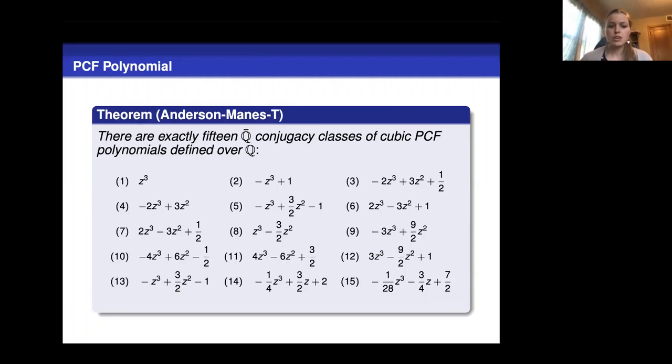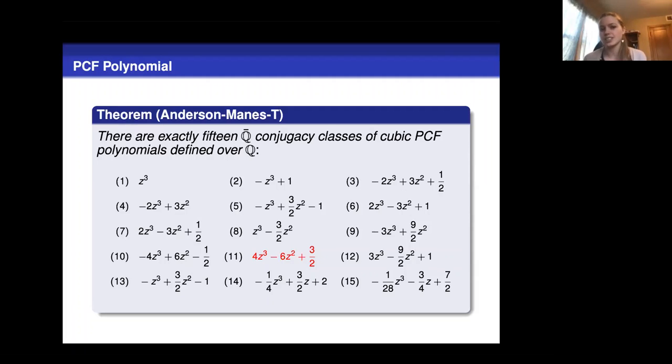Okay. Now when we're looking at this nice family of cubics, we notice a few things. So polynomials 1 and 2 are unicritical. They only have one critical point. So these were previously known and these are well understood, and they also have good reduction everywhere. When we look at most of the other polynomials here, we see that most of them have persistent bad reduction at 2, except for number 11. Number 11 has potential good reduction at 2.